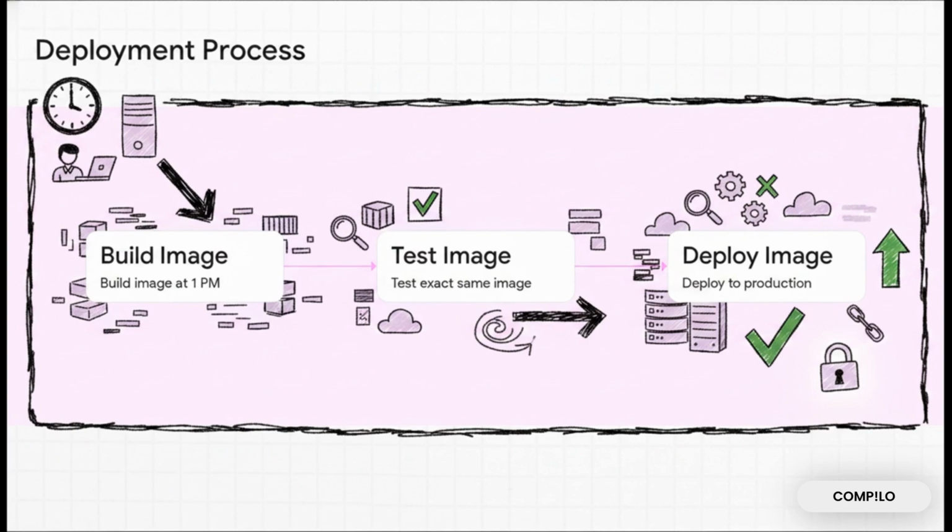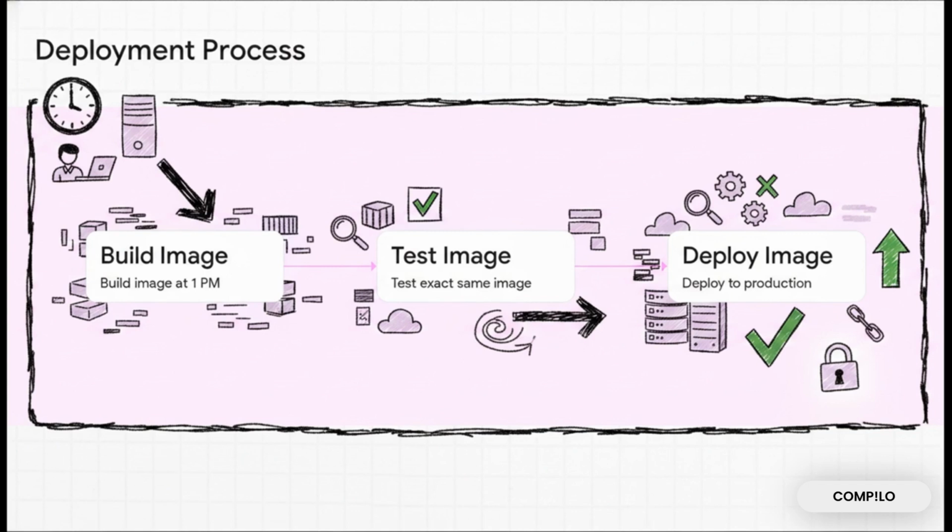Back in the day, a developer might push some new code to the testing server at, say, 1 p.m. Testing takes about 30 minutes. Cool. At 1:30 p.m., it passes and that code is pushed live. But what if another developer accidentally merged a nasty bug into the central repository at 1:15 p.m.?